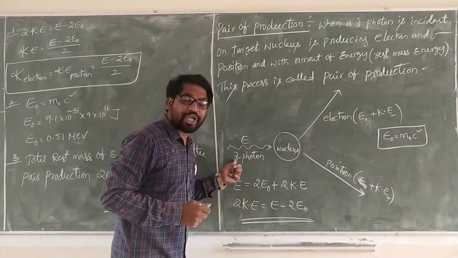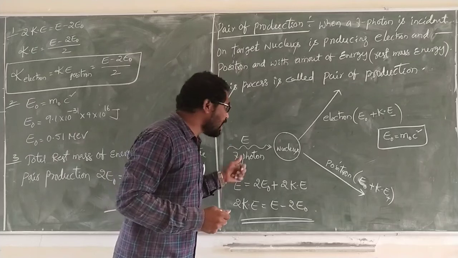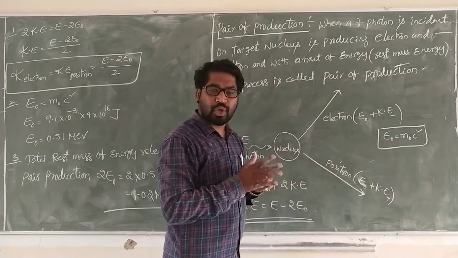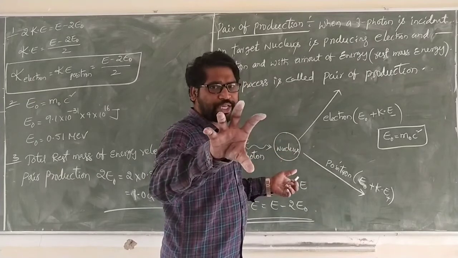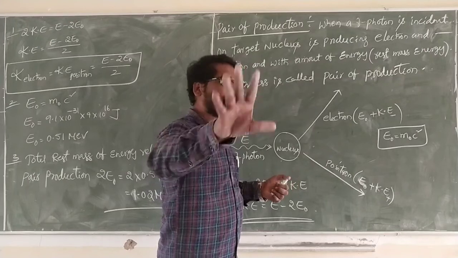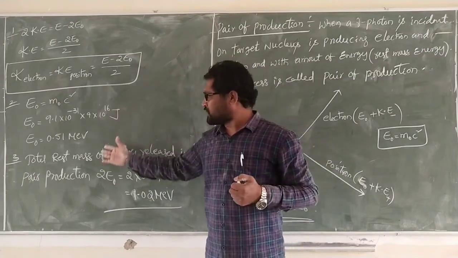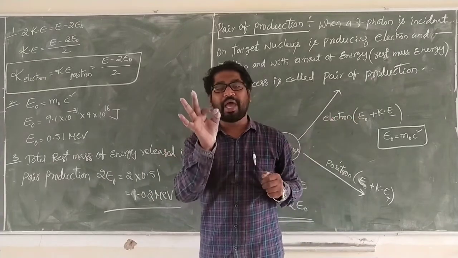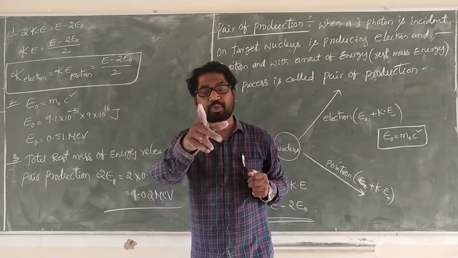Initially the gamma photon has energy, which is split into 2 rest masses. So we use the laws of conservation of charge, mass and energy, and by using these we get the total rest mass energy. Okay, done.